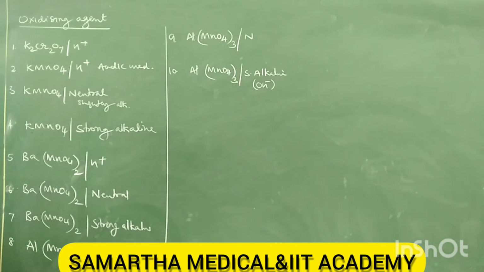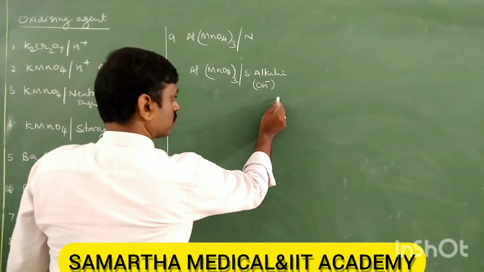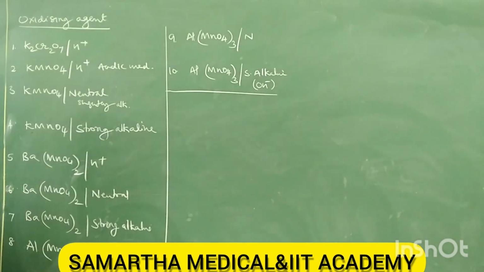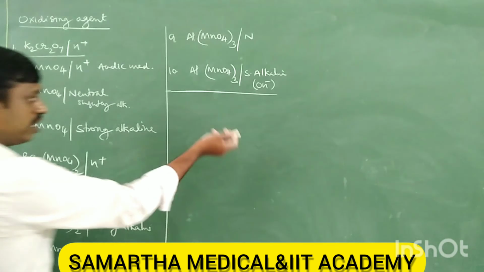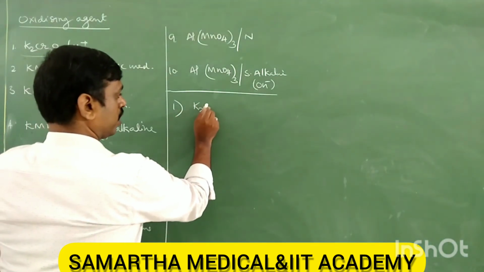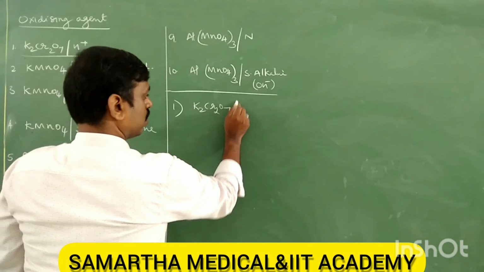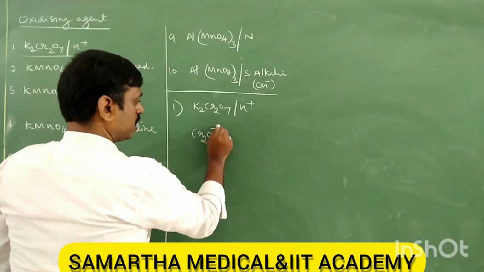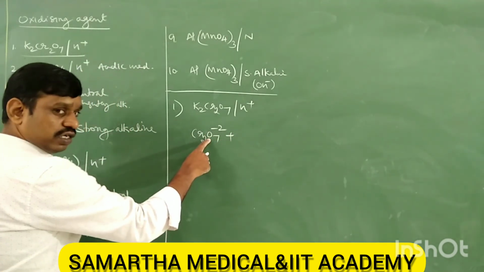Okay. Then how to calculate their equivalent weights or equivalent mass in these different mediums? To calculate equivalent mass, you need to understand first its ionic equation. So K2Cr2O7 in acidic medium, its ionic equation is Cr2O7 2 minus.